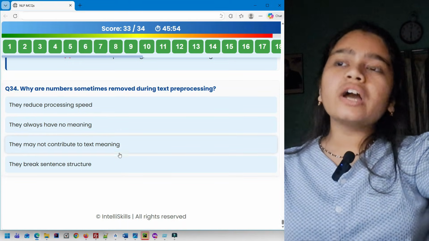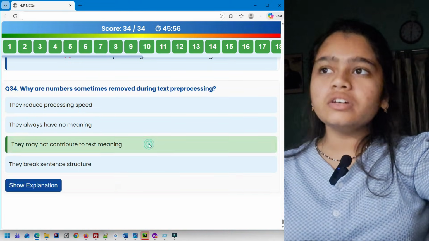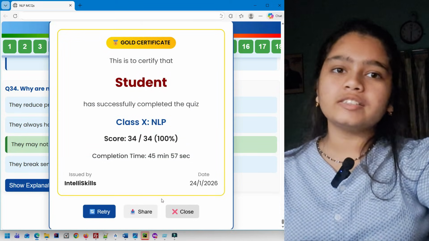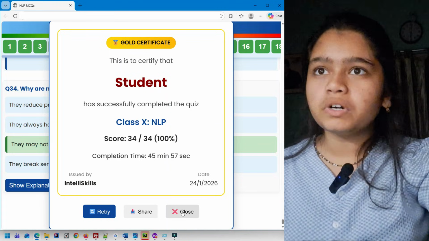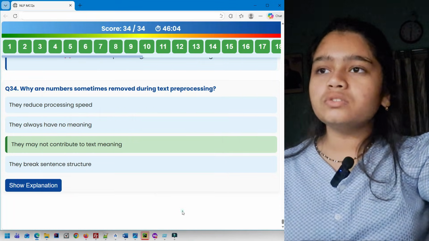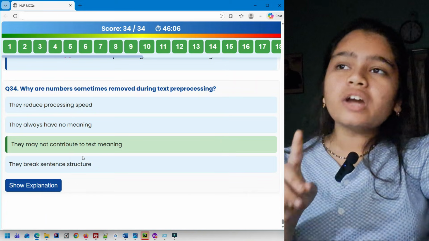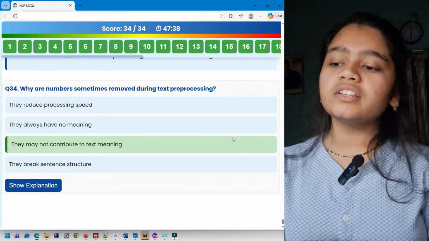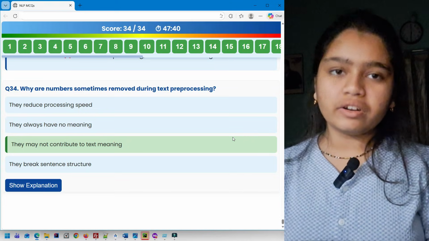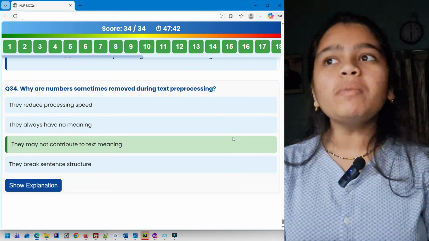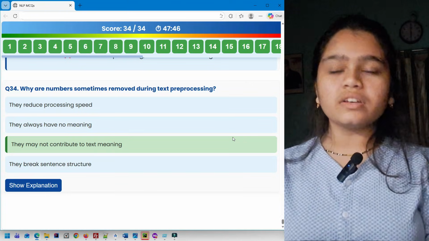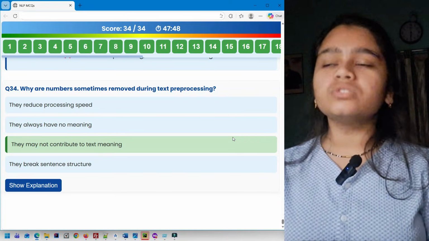Okay, they may not contribute to text meaning is the correct answer, because, okay, we have got a gold certificate because you have answered 34 out of 34, 100%. Let's close this for now. So they may not contribute to text meaning. If you have a sentence that is, I like this movie 100 times, and you remove 100, I like this movie, it's still making sense. So 100 times does not contribute to the text meaning. That's what I'm trying to say.